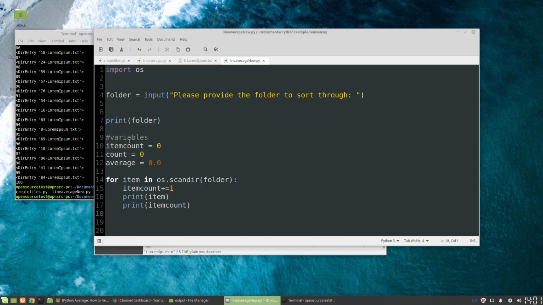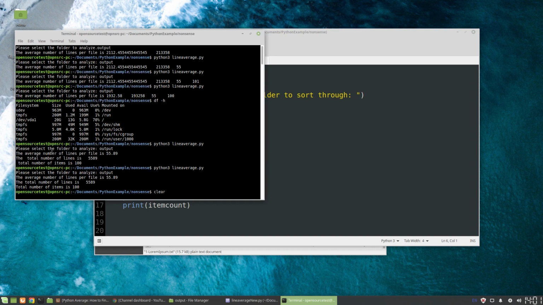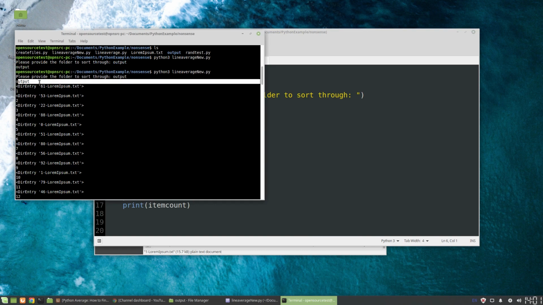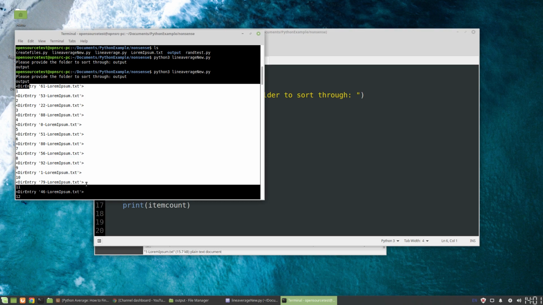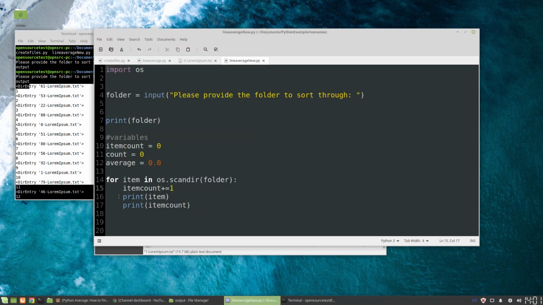Now, we also said print folder, and that should still do, and it does. So you have output, that's the folder, and then all the subdirectories are printed here too. But we don't want to do just that. So for now, we'll just comment.